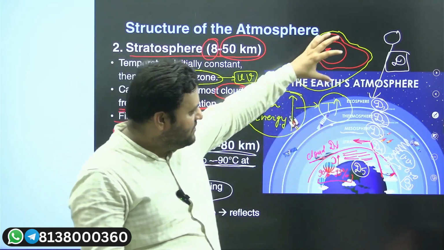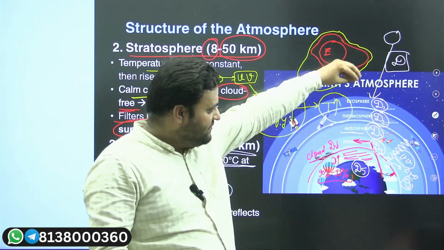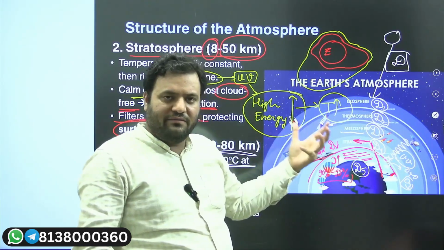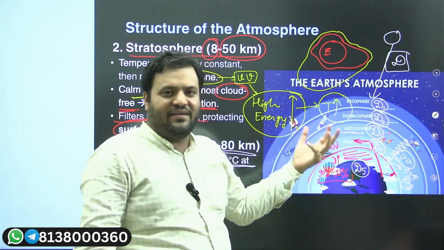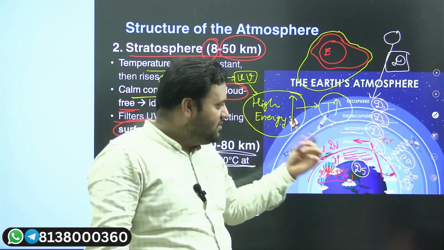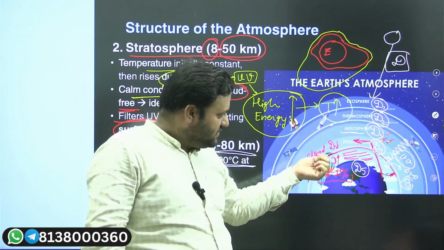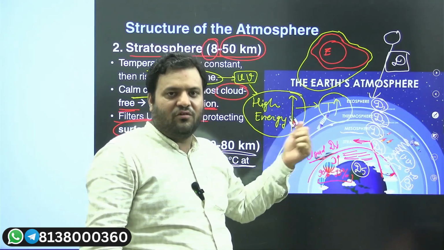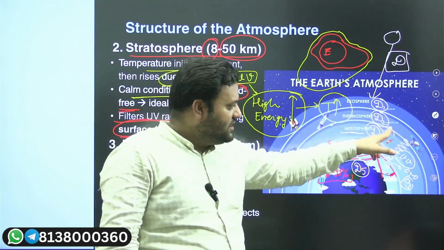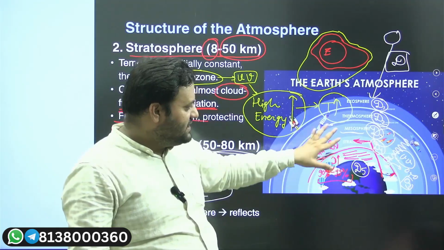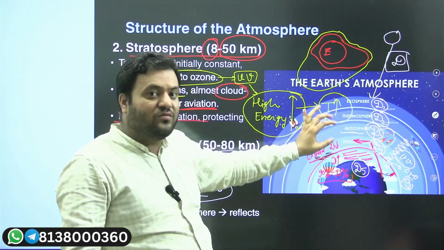So when we have meteors, and when they are about to pass through the mesosphere, they will catch fire, and as a result the mesosphere protects the life on earth, because it is not allowing these meteors to strike the earth's surface, because of the different density. It is one of the widest layers.